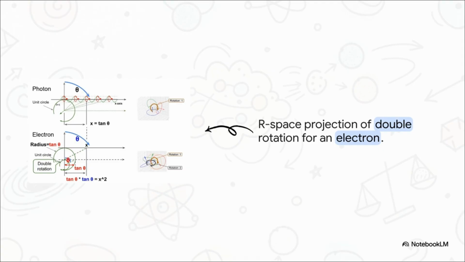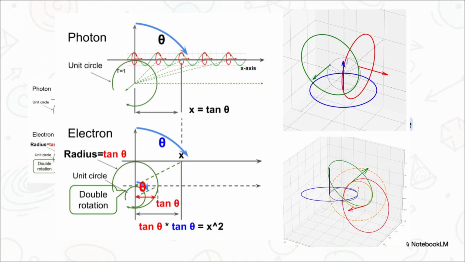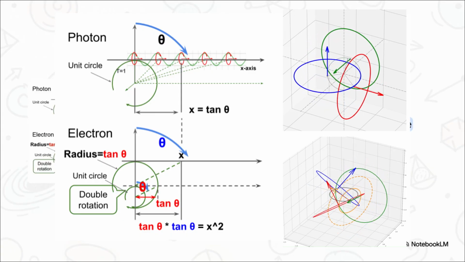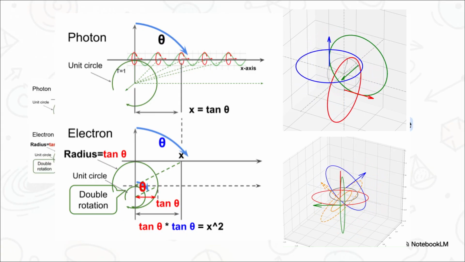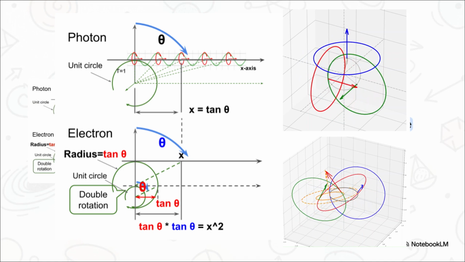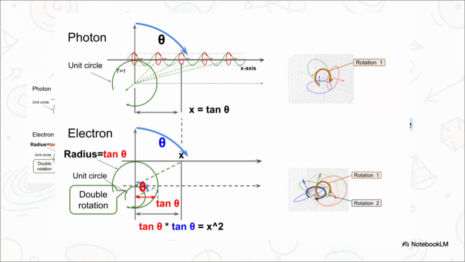Unlike a photon, which just has a single rotation, an electron features a double rotation. Physicists call this half-spin. Because it's rotating twice, its phase projection isn't just the tangent of theta, it is the tangent of theta multiplied by the tangent of theta, which equals the distance squared. This geometric double rotation perfectly explains why Feynman's mathematical phase always appears proportional to the distance squared. It's not magic, it is all geometric spin.